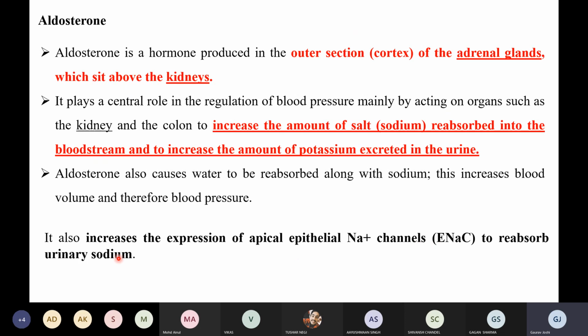So basically aldosterone is doing two things. It is increasing the expression of ENaC channels, and secondly, it is exchanging the sodium, or reabsorbing the sodium, with the potassium, right? So there is an exchange of sodium and potassium. Sodium ions are absorbed with the potassium. So potassium is expelled out and sodium is reabsorbed, right? So this was the thing, and when we are blocking this, we can overcome these two things,